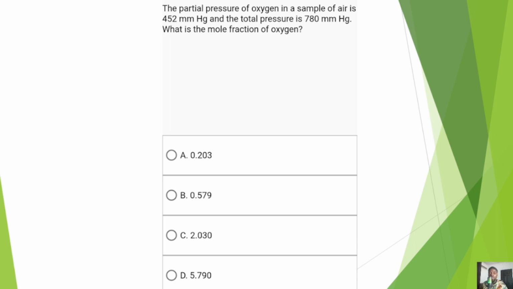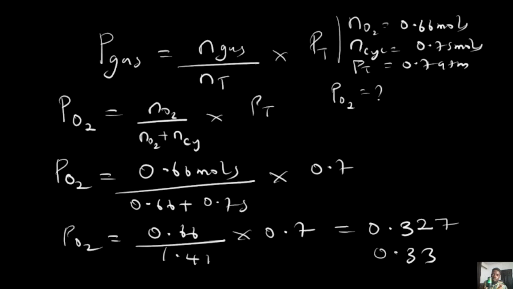Okay, let's try one more question or two more questions just to buttress this. The partial pressure of oxygen in a sample of air is 452 millimeter mercury, and the total pressure is 780 millimeter mercury. What is the mole fraction of oxygen? Now, once you hear a question that has to do with mole fraction, you have to be given two things. If they don't give you number of moles, they'll give you pressure. So let's get to solve this. Because they did not give us number of moles, it means that we are expected to use the pressure to solve this. So I'm going to take this out so we can look at our solving board. Okay, so let's get there.